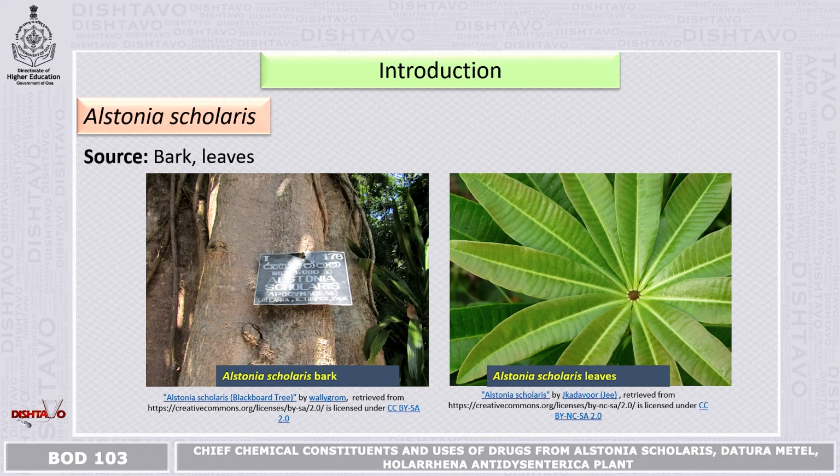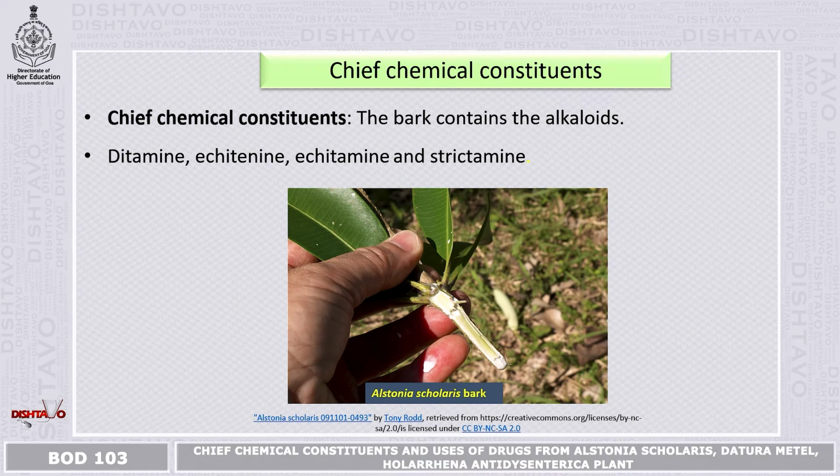If you see the plant parts which are used as a source for the medicine, they are the bark and the leaves. In this picture, you can see Alstonia bark where you can see the girth of the plant. Also, in the next picture, you can see the leaves, and both bark and leaves are of medicinal purpose.